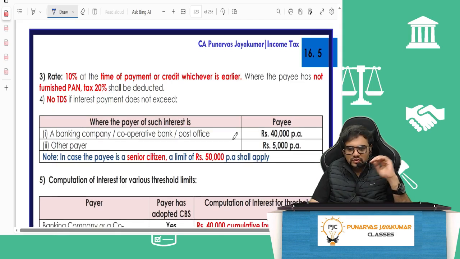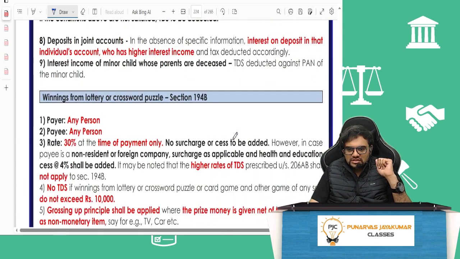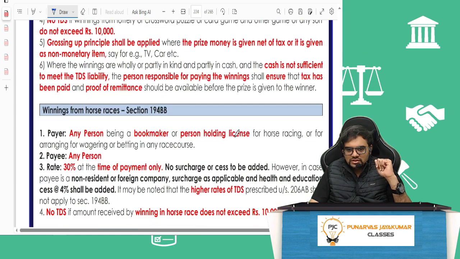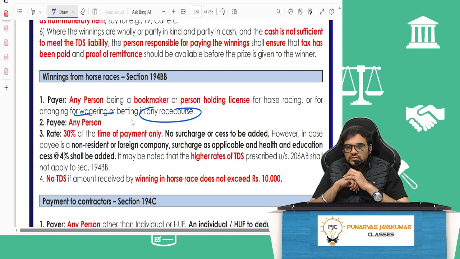194B and BB. So one more interesting thing in 194B and BB, this will also include winning from lottery and crossword puzzle. 194BB is for horse racing or for arranging for wager or betting in any race course. So there was confusion whether it included online games or not.